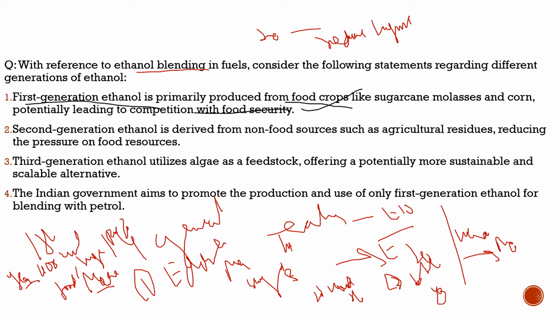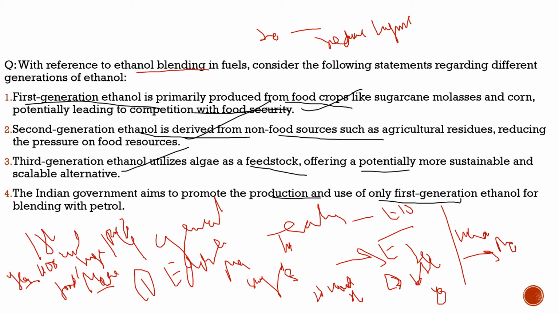Second statement: second generation ethanol is derived from non-food sources such as agricultural residues, wood, straw, reducing the pressure on food resources. 100% correct. Third statement: third generation ethanol utilizes algae as a feedstock, offering a potentially more sustainable and scalable alternative. 100% correct. Fourth statement: the Indian government aims to promote the production and use of only first generation ethanol for blending with petrol.